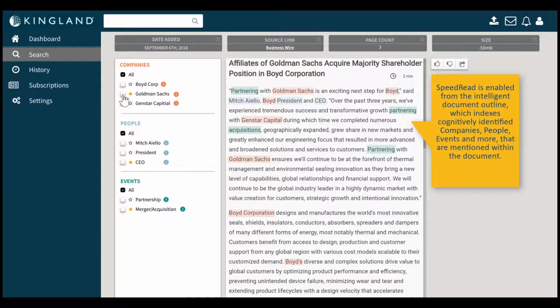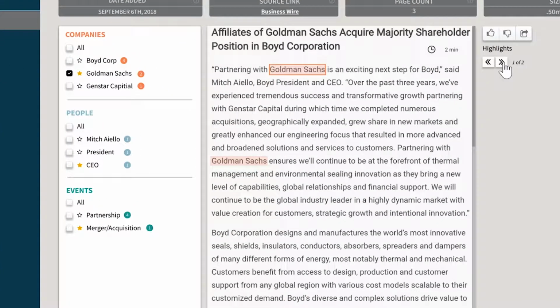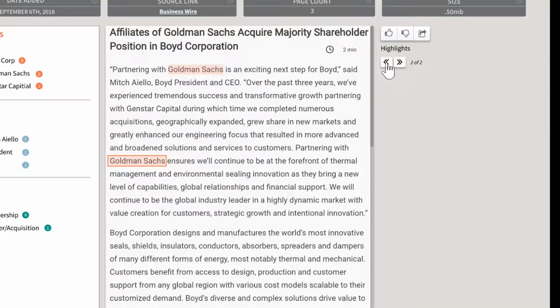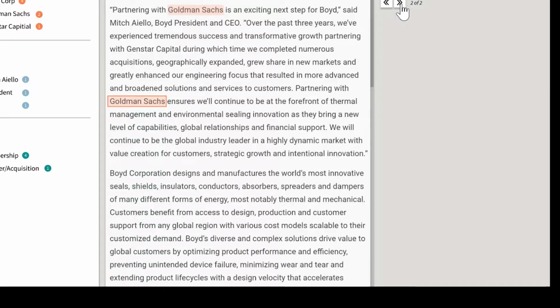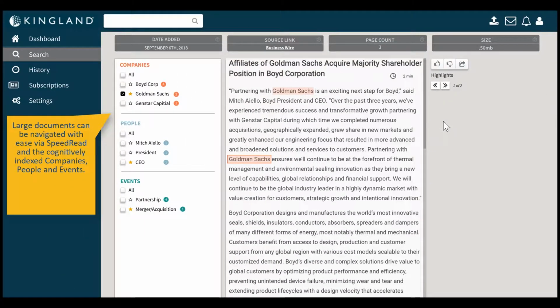Filtering by Goldman Sachs, we can really see where Goldman Sachs was mentioned in this particular document. Large documents can also be easily navigated using our speed read and cognitively indexed companies, people, and events.